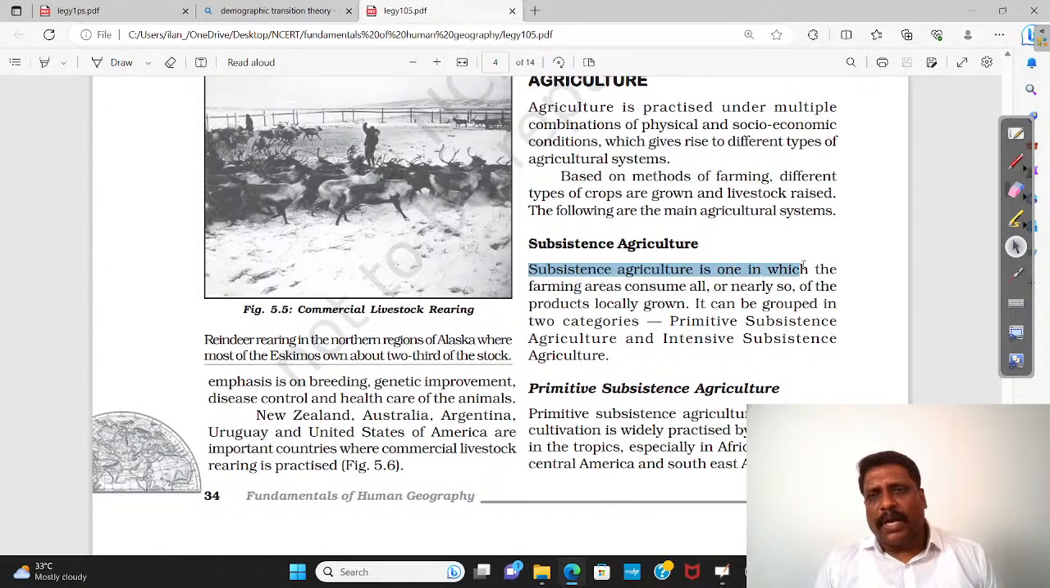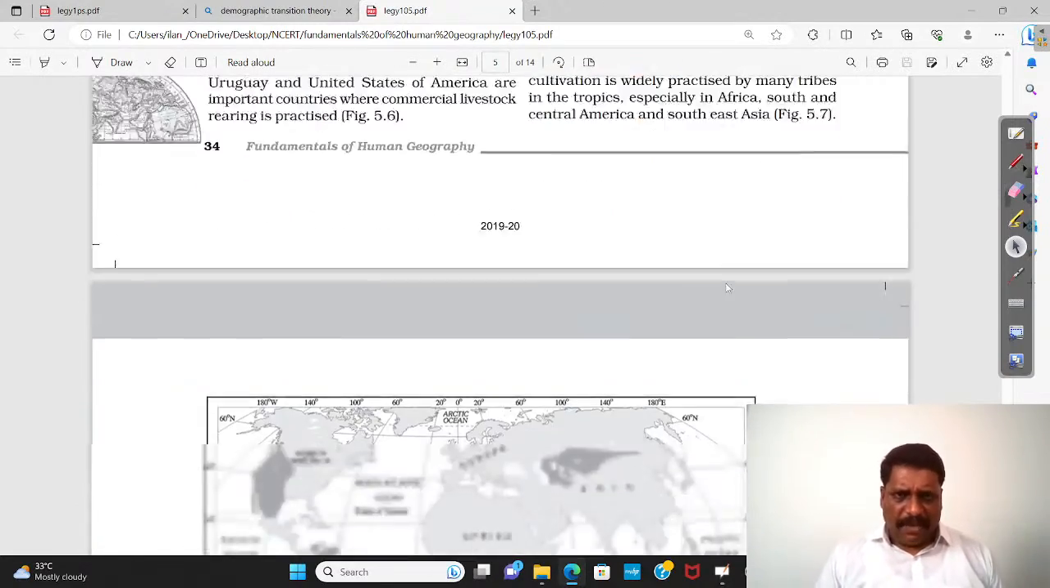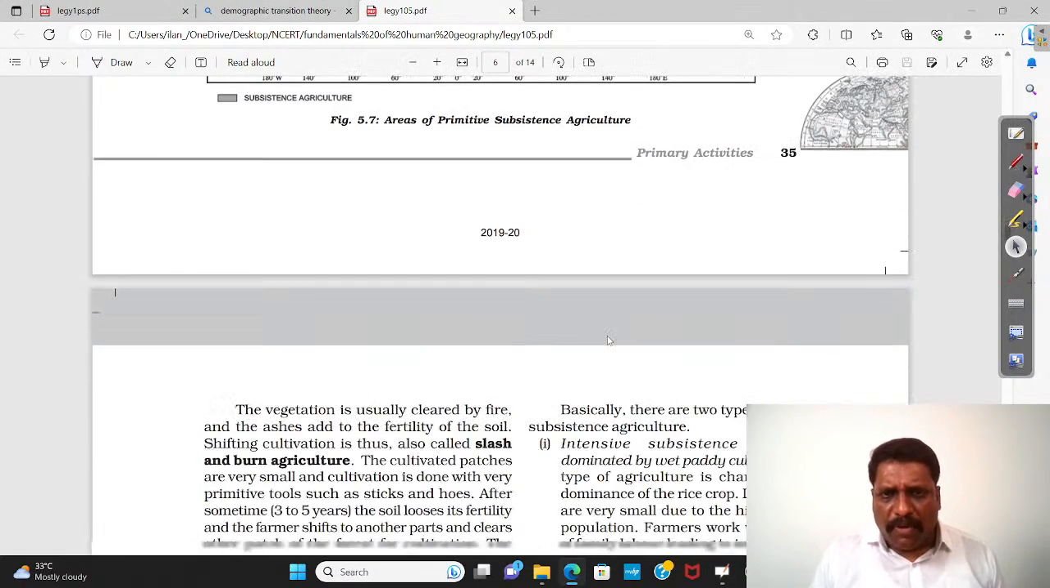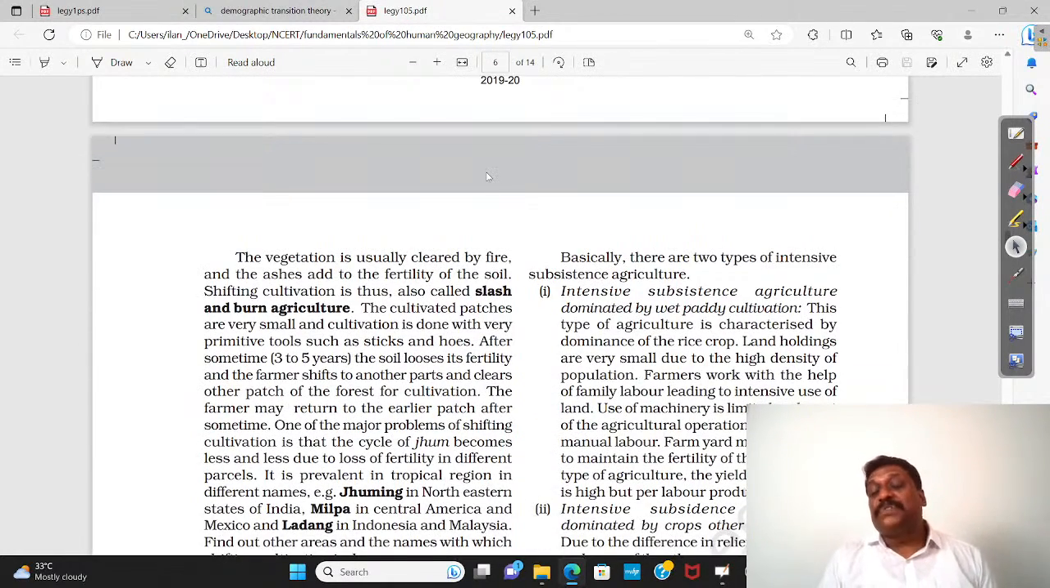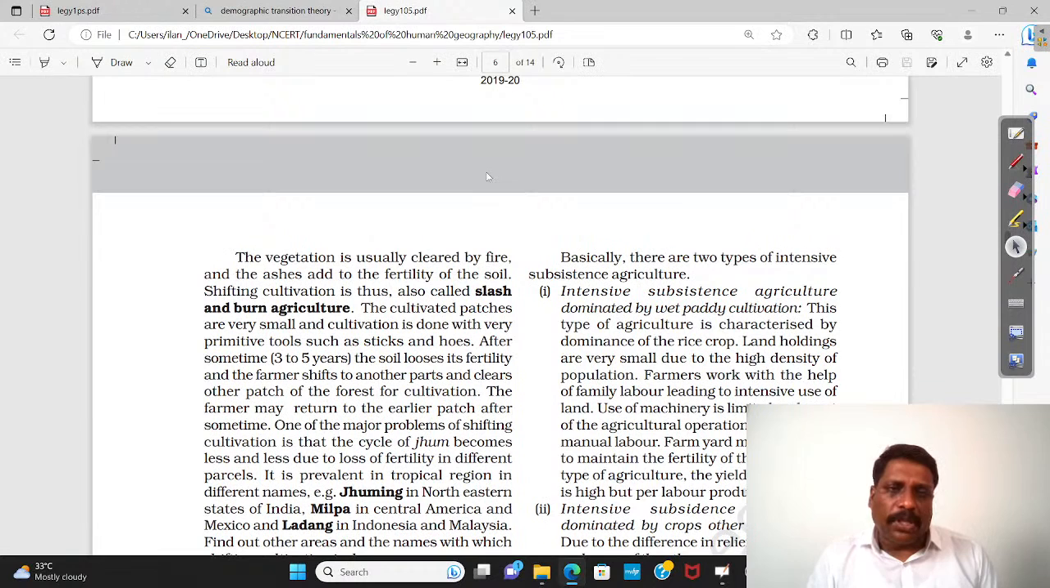I'm not very sure whether the definition is given or not. Subsistence farming is one in which the farming area consumes all or nearly so of the products locally grown. Okay, farmers consume so. Or in simple terms, I would say if farmers are growing the crops mostly for their own use, you call them as what? Subsistence farming. If it is for the economic gain, right? Surplus, if it is sold to the market, you call them as what? Commercial cropping. Am I right?